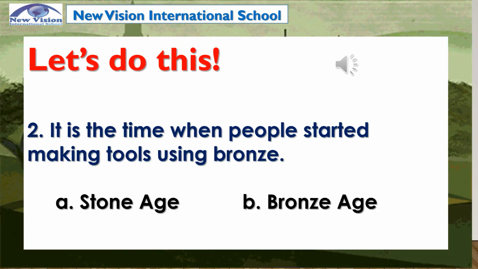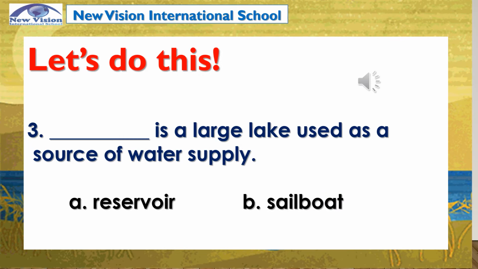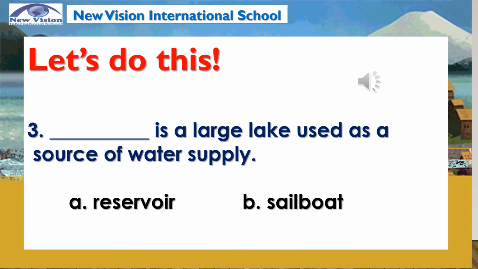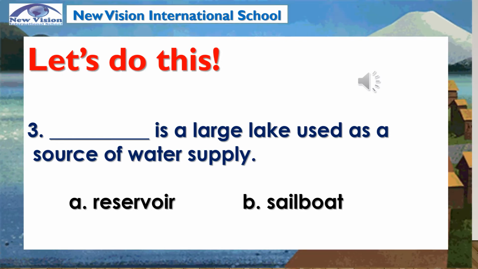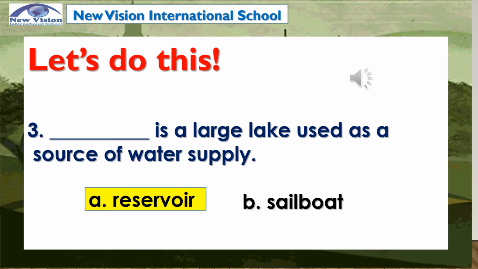Number 2. It is the time when people started making tools using bronze. Is it A. Stone Age or B. Bronze Age? Correct. It is the time when people started making tools using bronze is letter B, Bronze Age. Number 3. Blank is a large lake used as a source of water supply. Is it A, reservoir, or B, sailboat? Correct. Letter A. Reservoir is a large lake used as a source of water supply.